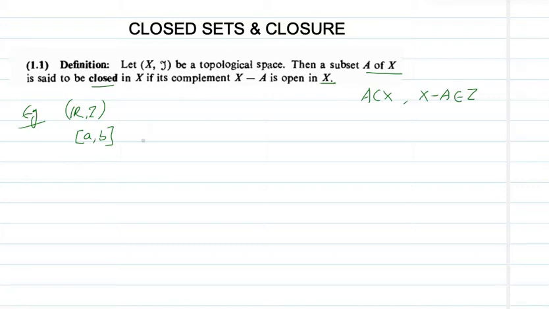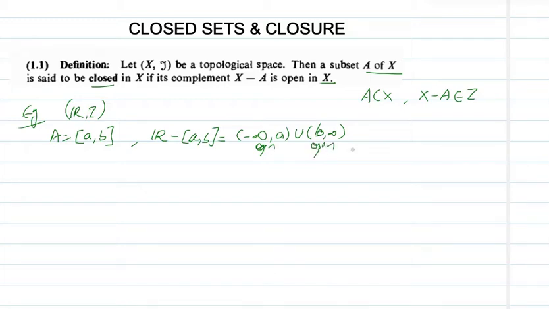For that we need to write X minus A. I am calling this capital A. So what is X minus A? X is R here. So R minus the closed interval [a, b]. This is (minus infinity, a) union (b, infinity). This means what? This is an open set. This is again an open set.